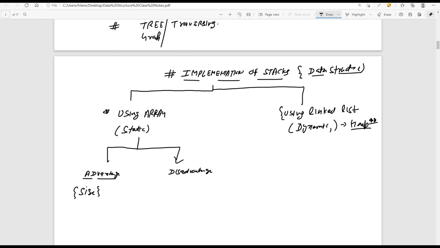Rather than that, just use the array and implement the things. If the size is small, then you will definitely go for it. But the disadvantage is that if you do not know the sizes in advance, then we have to go for the linked list.